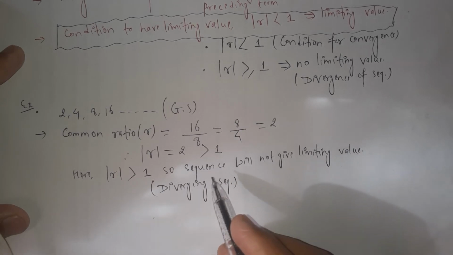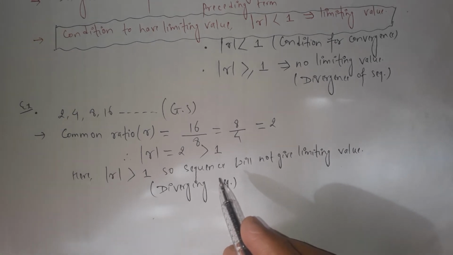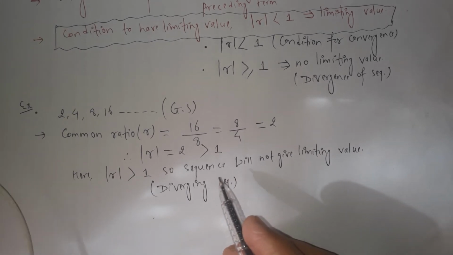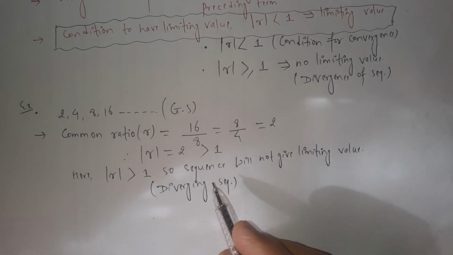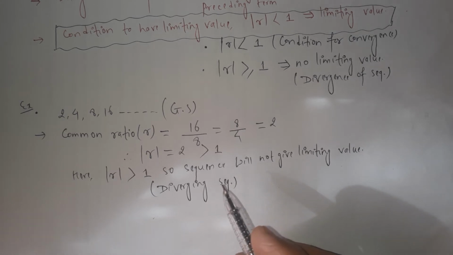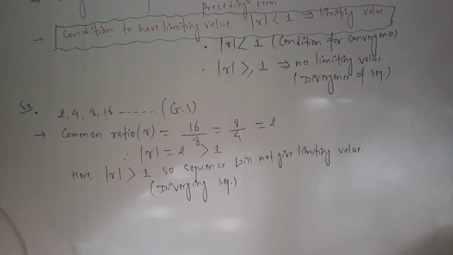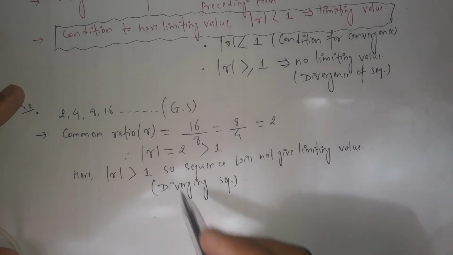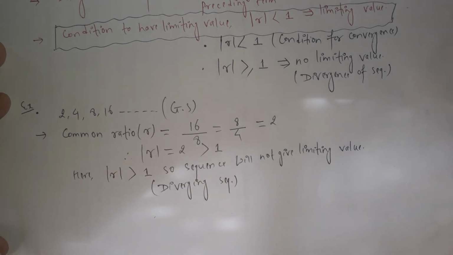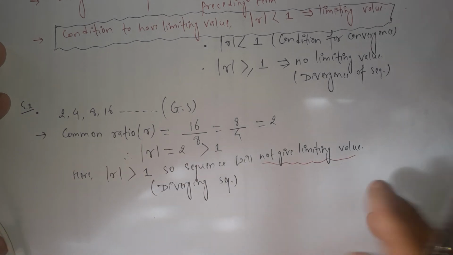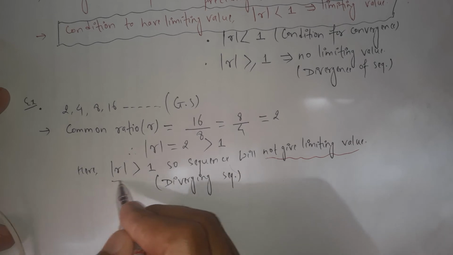And remember the point: the limiting value is possible only for a convergent series. In case of a diverging series or sequence, there is no limiting value. So to have a limiting value, the sequence should converge to a point. Here the sequence diverges, so this will not give a finite limiting value. Here we apply these conditions.